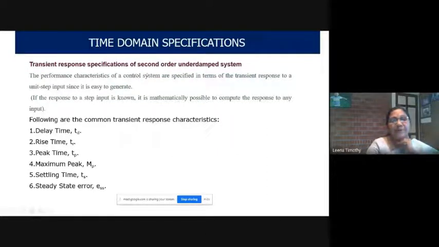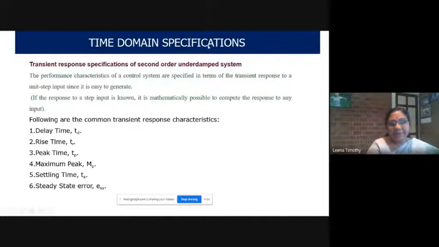Step response. What do you mean by step response? Step response is the response of the system if the input is step input. So transient response specifications, that is for a step response of a second order underdamped system. Following are the common transient response characteristics. We have to study all these characteristics, delay time, rise time, etc., which are known as time domain specifications.